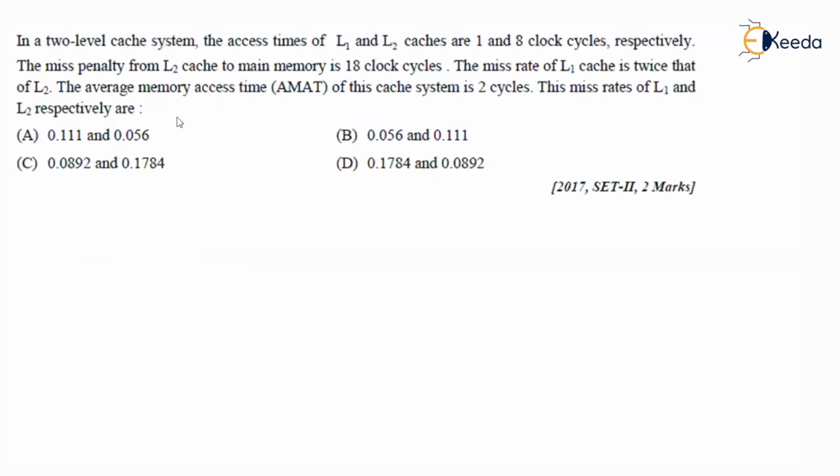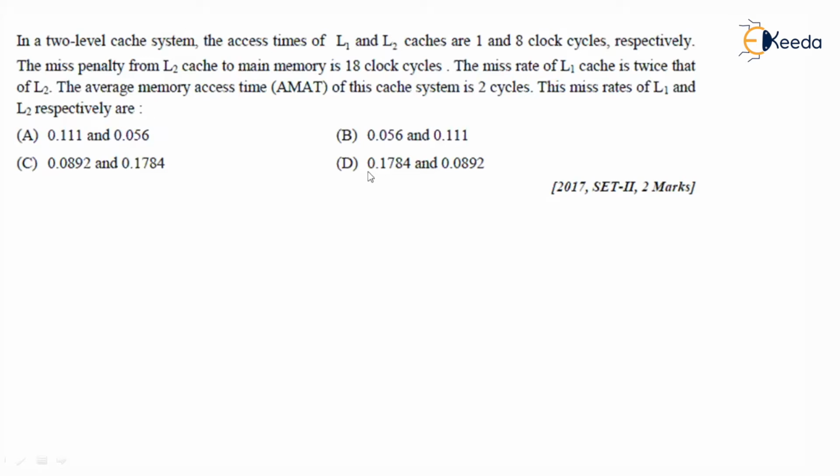Here it goes. In a two-level cache system, the access time of L1 and L2 caches are 1 and 8 clock cycles respectively. The miss penalty from L2 cache to main memory is 18 clock cycles. The miss rate of L1 cache is twice that of L2. The average memory access time of this cache system is 2 clock cycles. The miss rate of L1 and L2 respectively are.